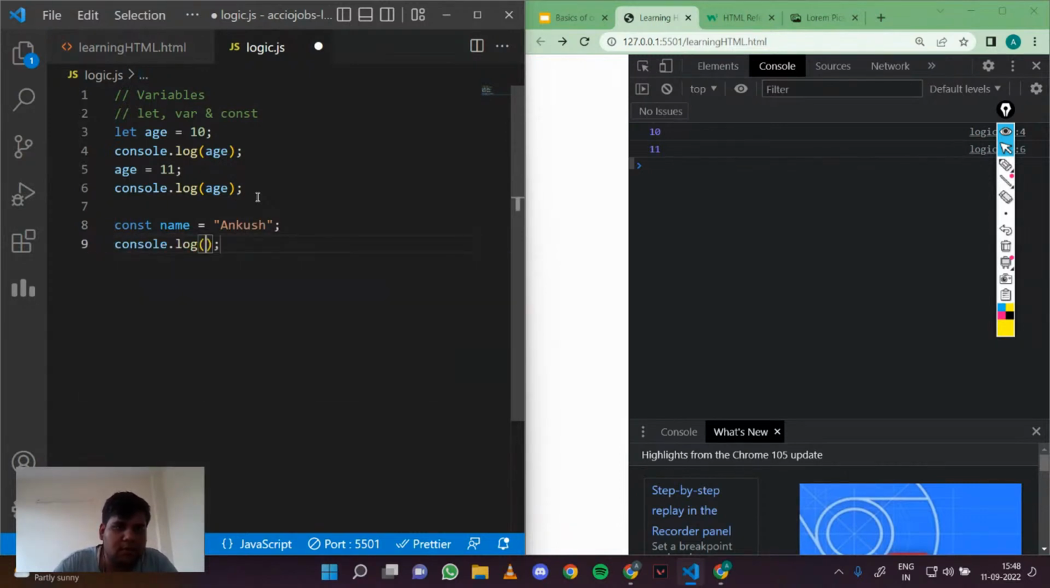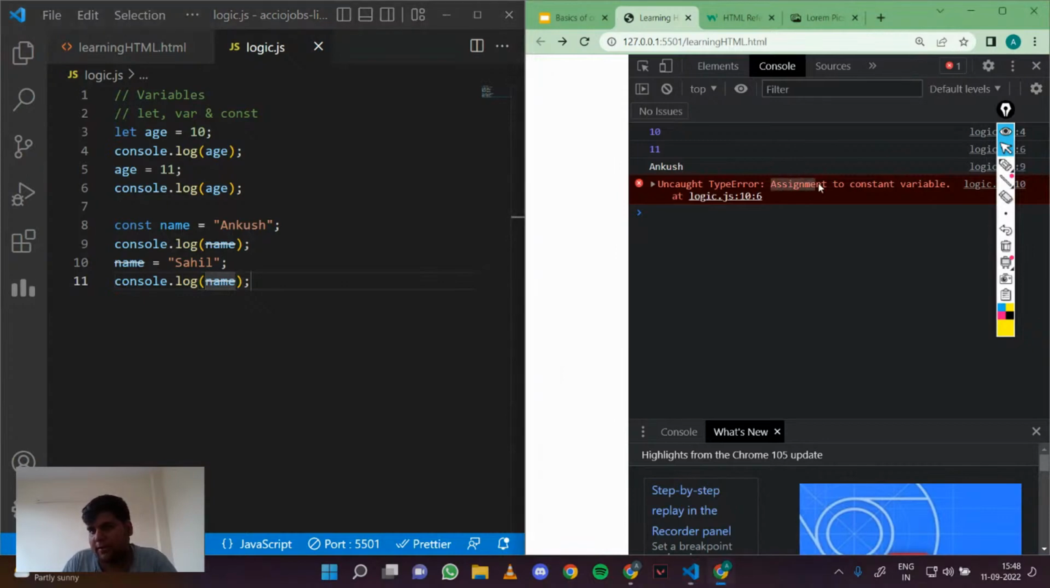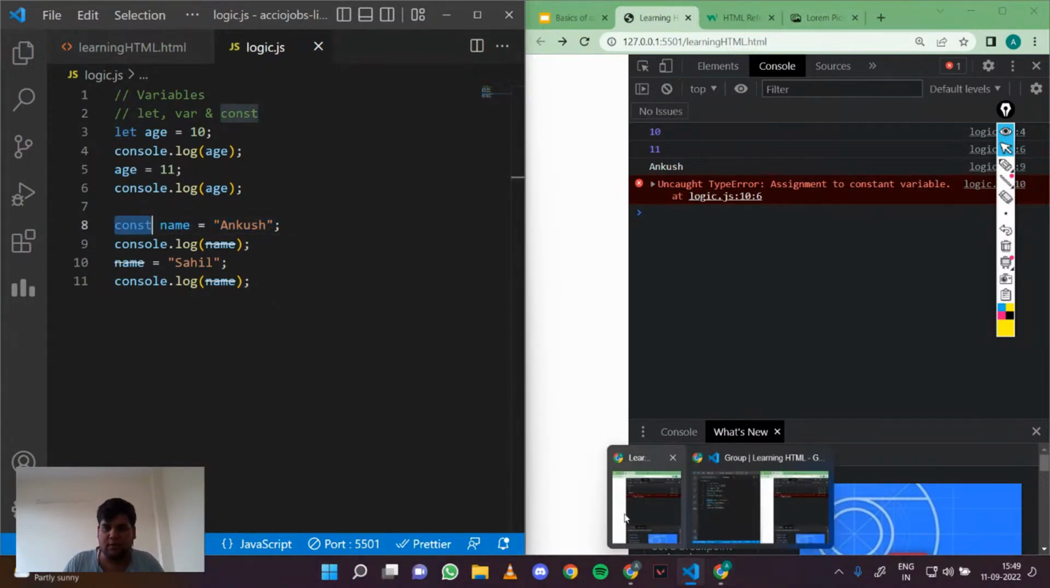And I log this name. Let's say I try to change the name to, let's say, Sahil, and then I try to log the name again. You see that we got an error: assignment to constant variable. Basically, we cannot change or reassign a value to a constant variable. It is defined as it is. So that's the difference between let and const: you can change the content of let, but you cannot change const. That's the low level definition of it.